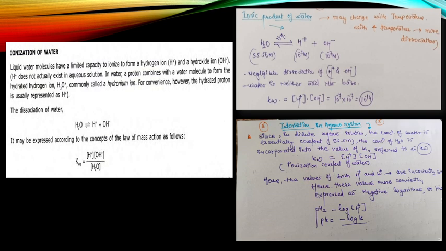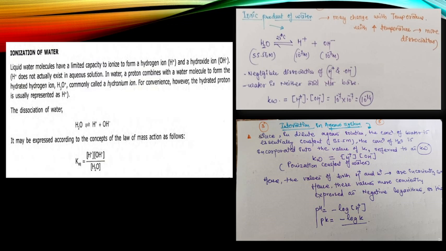Talking about ionization of water, the first thing is that liquid water molecules have a limited capacity to ionize to form a hydrogen ion H+ and hydroxide ion OH-. These H+ ions react with another water molecule to form H3O+, that is hydronium ion. In water, a proton combines with a water molecule to form the hydrated hydrogen ion H3O+, the hydronium ion. For convenience, however, the hydrated proton is usually represented as H+.